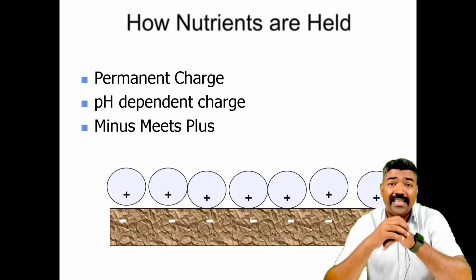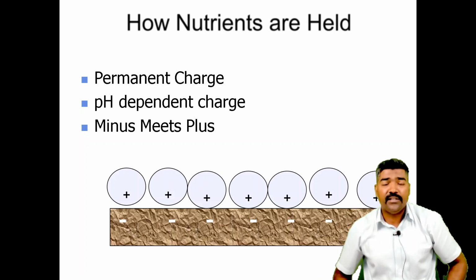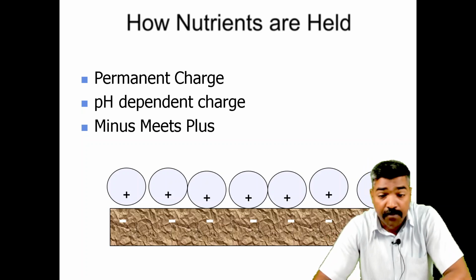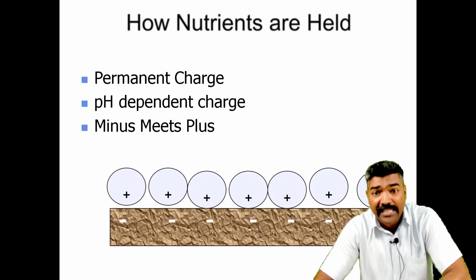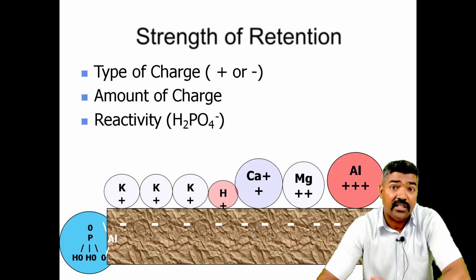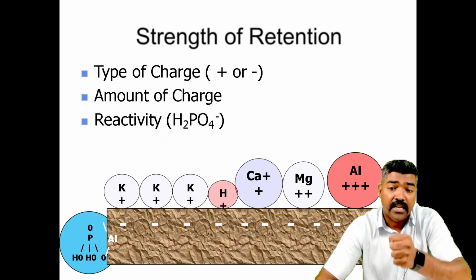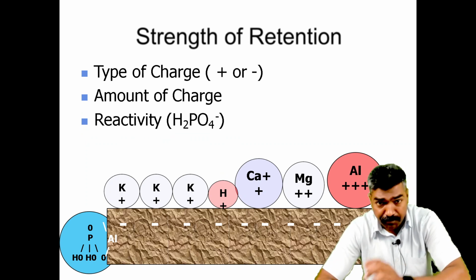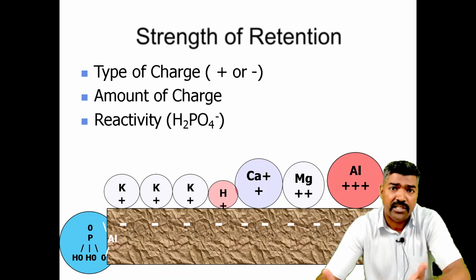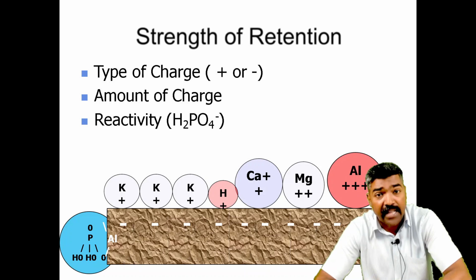And now a very important question is raised: how are nutrients held? Nutrients are very important factors in the soil. Now we can see the permanent charge, pH dependent charge, and the minus and plus. The figure is going to show you how the soil has the capacity to hold different nutrients. Then we can see how we can strengthen the retention of the different nutrients. It depends upon the type of charges, that is positive or negative charges, the amount of charges, and the reactivity of the H2PO4. That is very important.